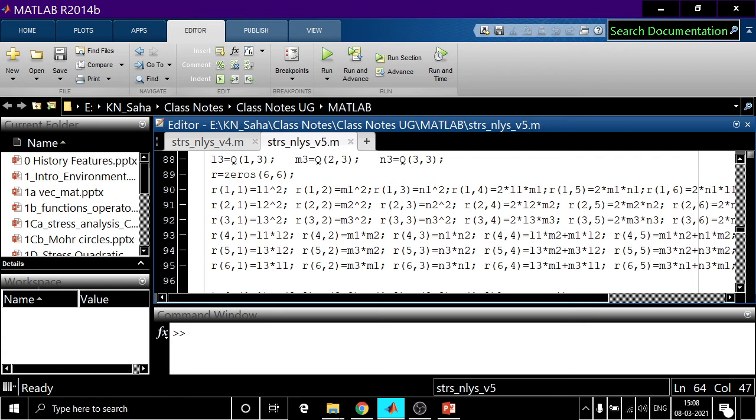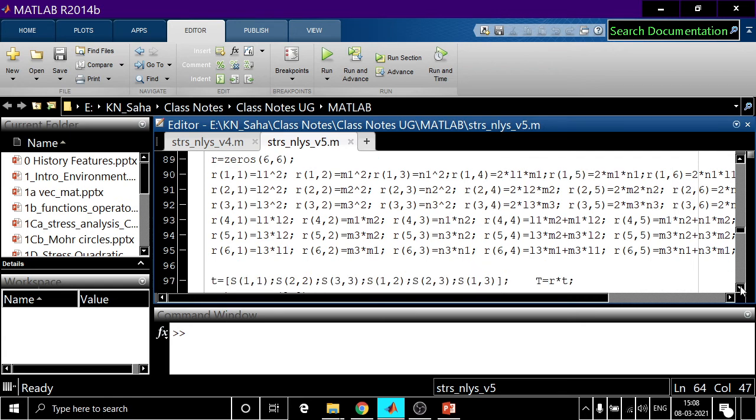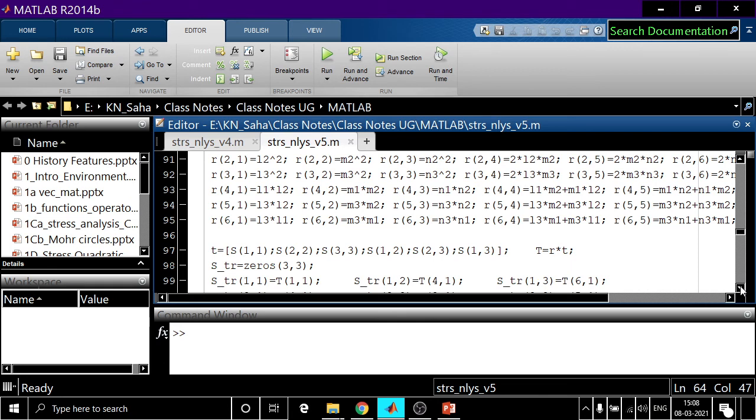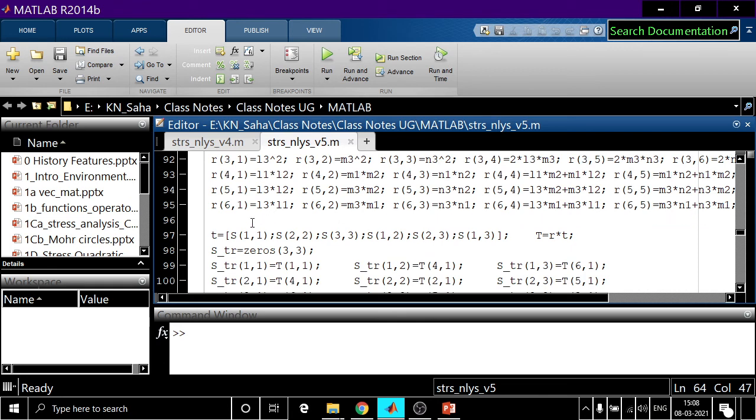So this is the transformation operation, and this is the state of stress matrix. It is now stored in a vector T. So what are these basically? Sigma 1 1, sigma 2 2, sigma 3 3, and sigma 1 2, 2 3, and 1 3.